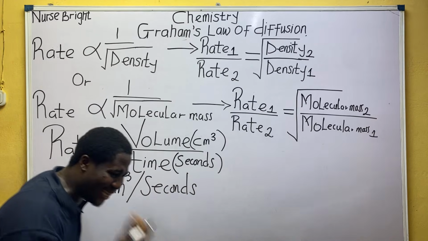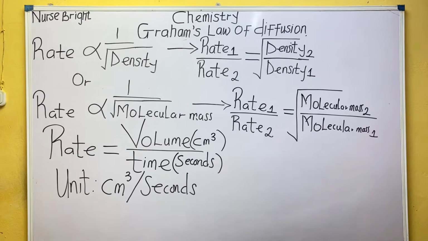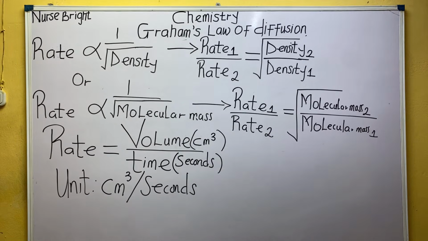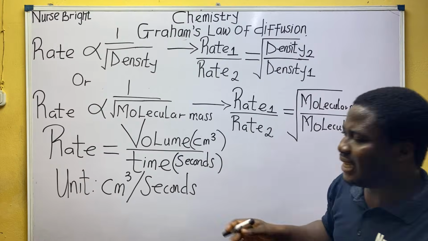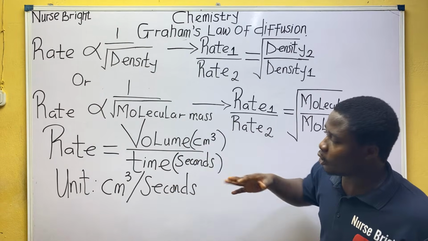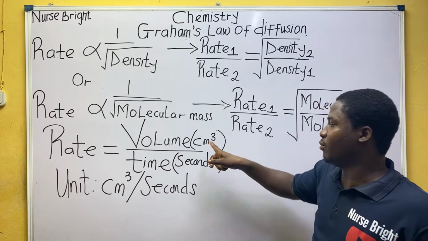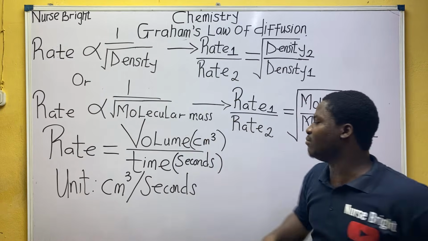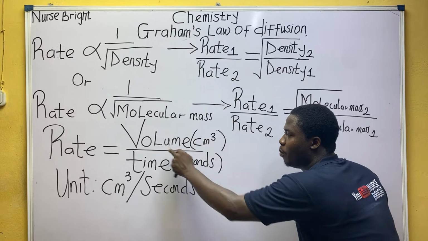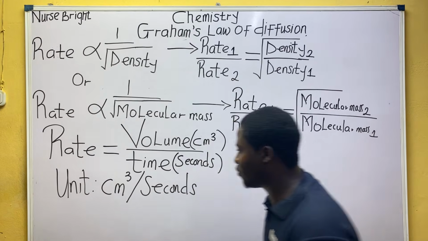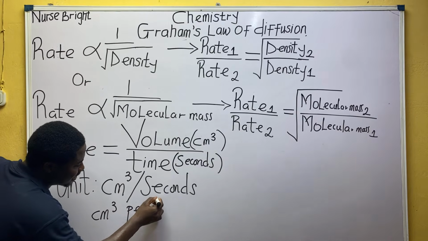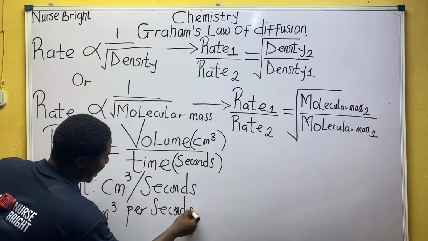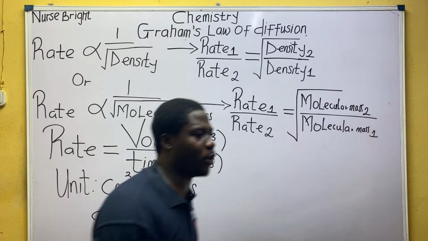Class, I know I said this, in physics you are expected to learn units. So the unit now for rate is what? The unit is gotten from how the formula is. The formula is volume over time. So what is the unit of volume? Centimeter cube. What is the unit for the time? Seconds. So centimeter cube per second. It is pronounced as centimeter cube per what? Seconds. That's how it's pronounced. Hope it is clear because this will help us a lot.